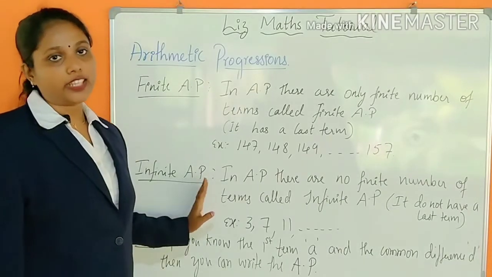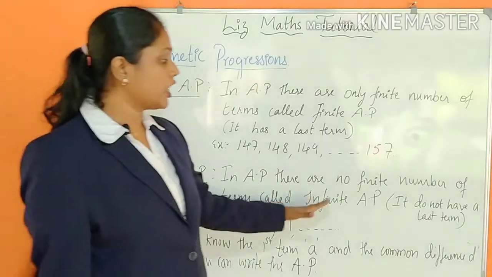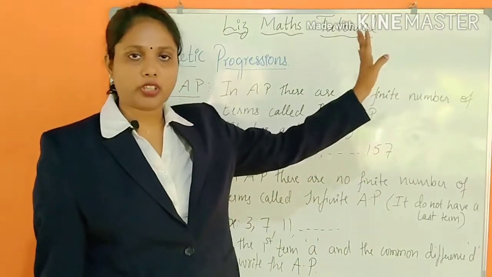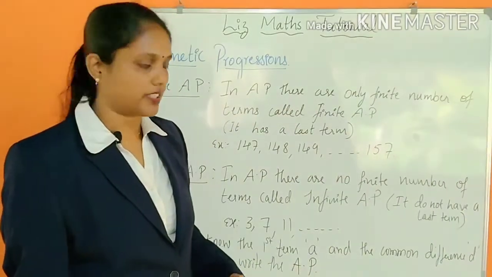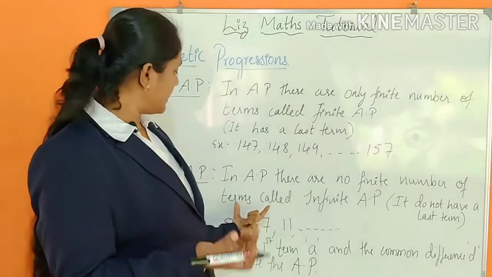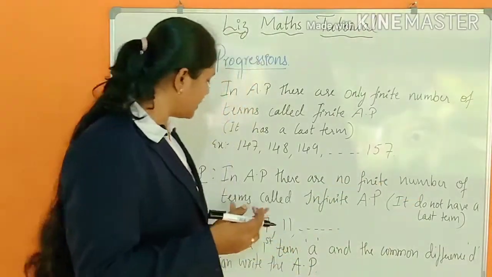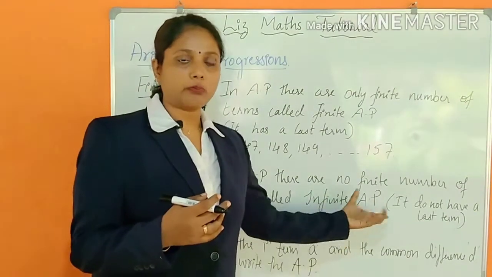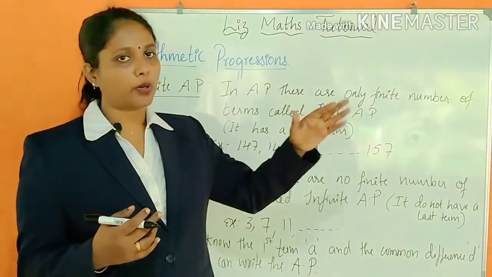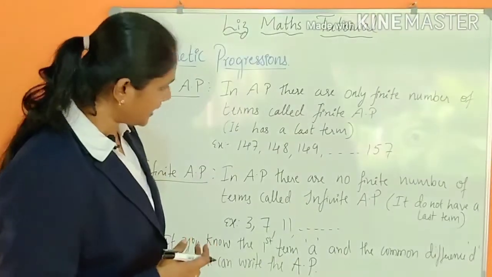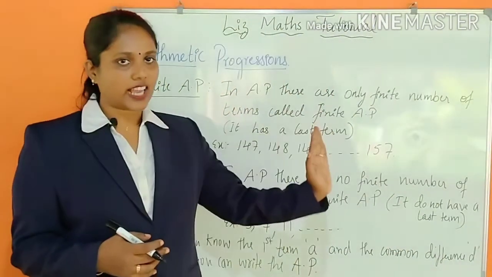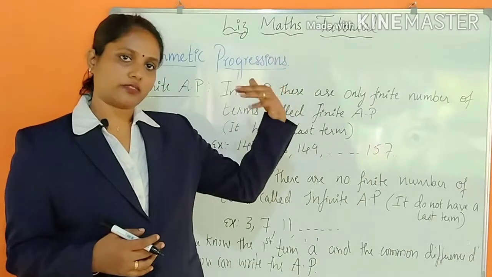When it comes to infinite arithmetic progression, there are no finite number of terms. That means there are infinite terms, so we cannot count the numbers. If there are no countable terms, they are called infinite arithmetic progression. That means we cannot count till where it is, or it keeps on going, etc. So I have written that it does not have a last term. So it is etc. Infinite numbers.